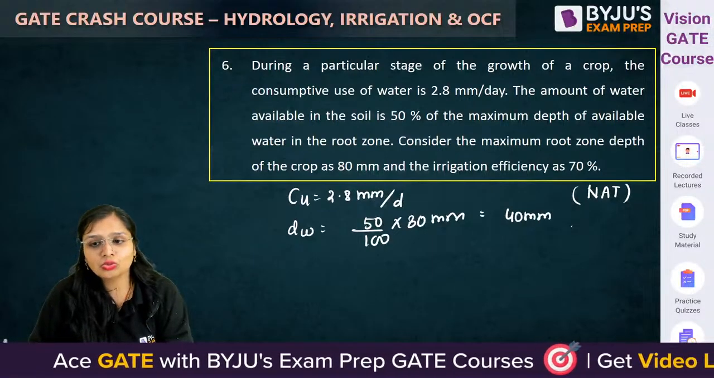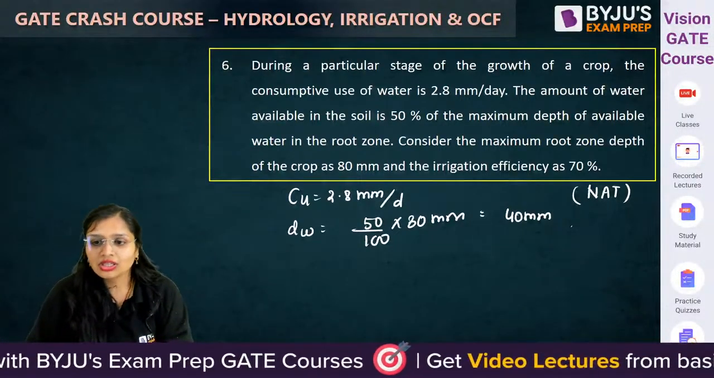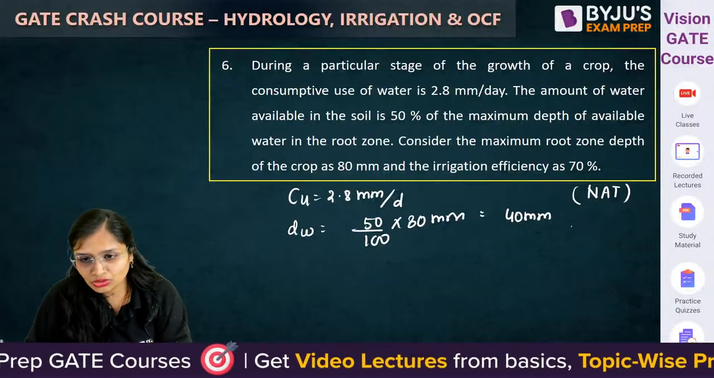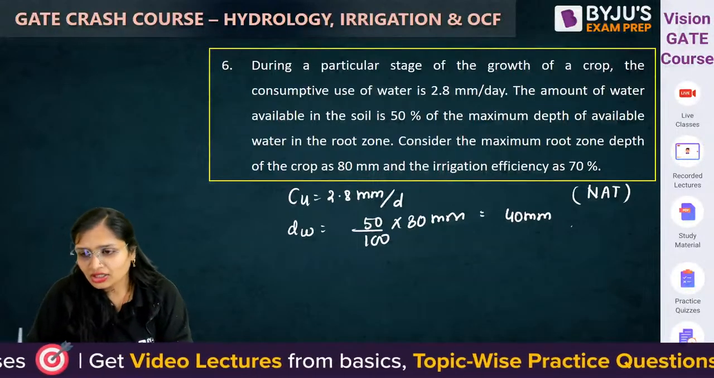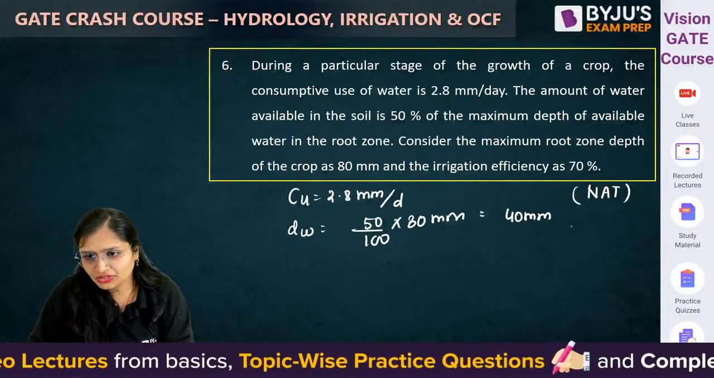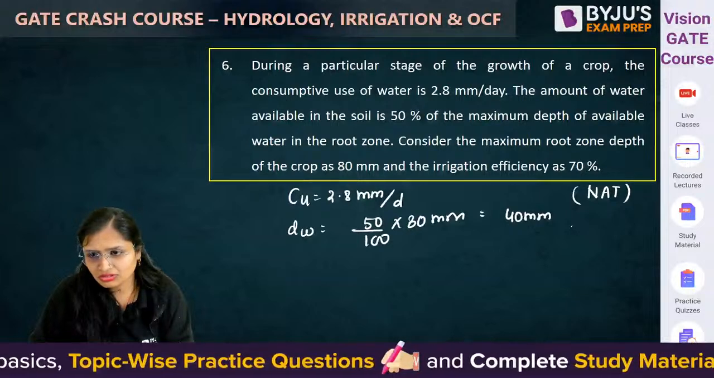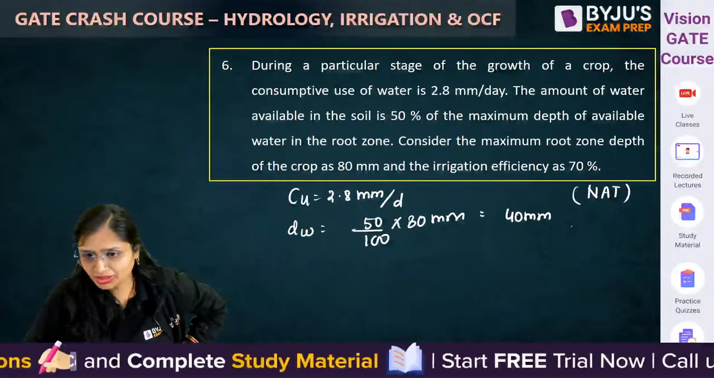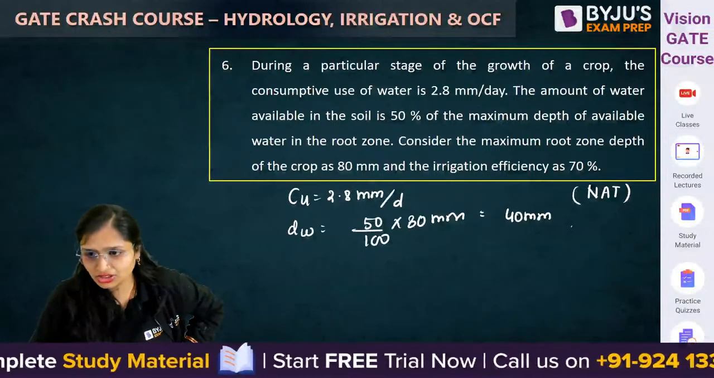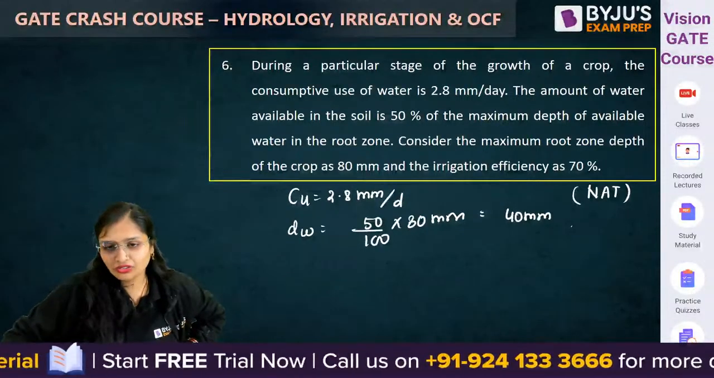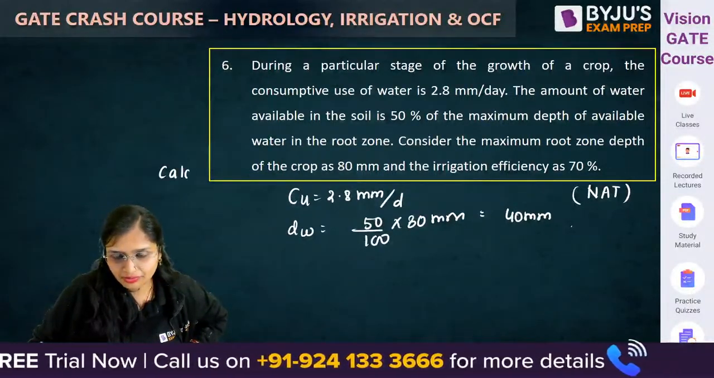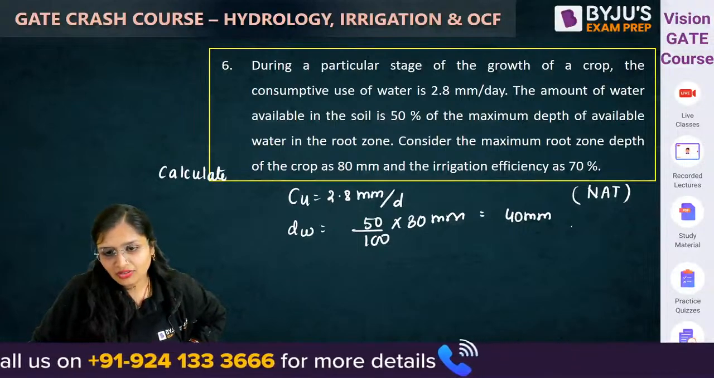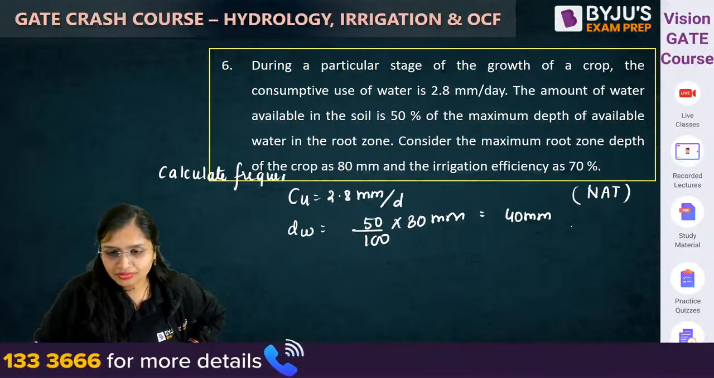It is asking you what? Consider the maximum root zone depth. ये तो पूछ लिया. Irrigation efficiency is given. It has to ask you frequency of irrigation. It has not been mentioned. Consider the maximum root zone irrigation efficiency. Calculate frequency of irrigation. Last line is missing.